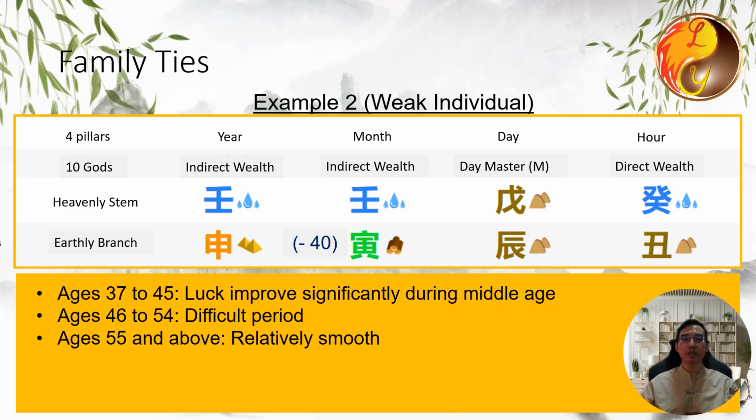This demonstrates the relationship between palace positions, age periods, and favorable elements. The core principle is that if the palace position represents a favorable element, the corresponding time period will be smoother. If it represents an unfavorable element, the time period will be difficult. Each character generally represents about 9 years. The Day Master does not represent years, but each of the other characters represents about 9 years. The hour pillar governs age 55 and onwards, covering the entire remaining period of his life.